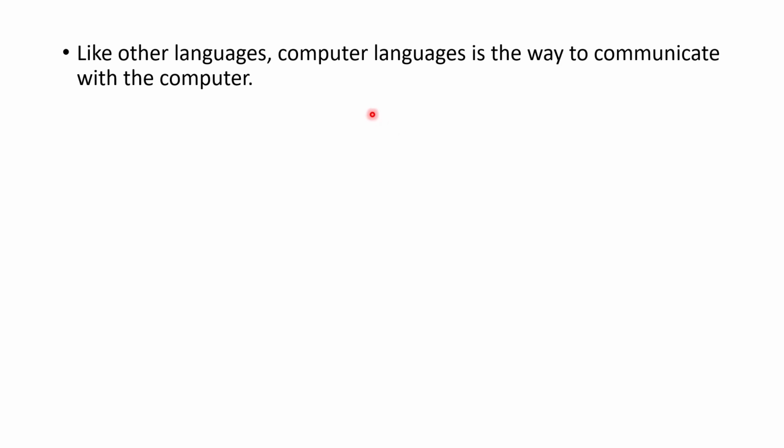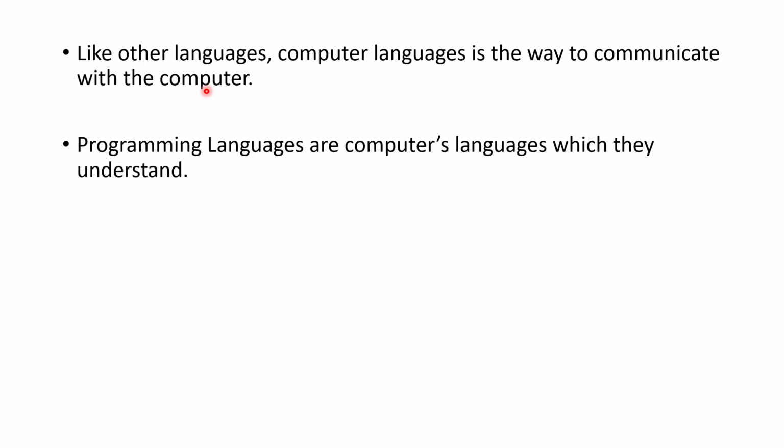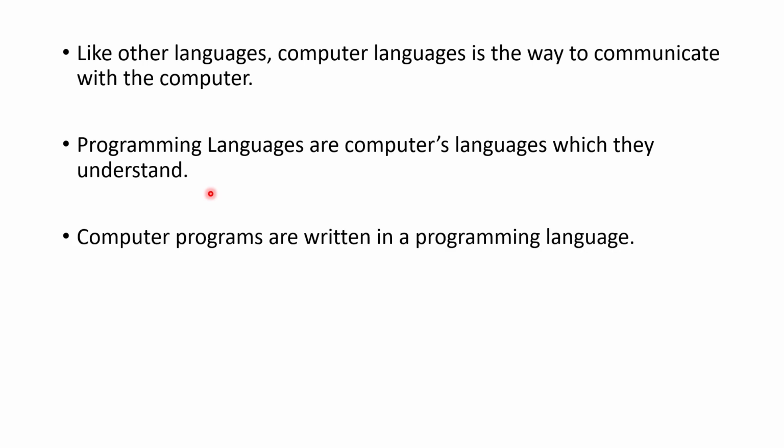Like other languages, computer languages are the way to communicate with the computer. Programming languages are the computer's languages which they understand. We humans understand English or other languages, like that computer only understands programming languages. Computer programs are written in a programming language.